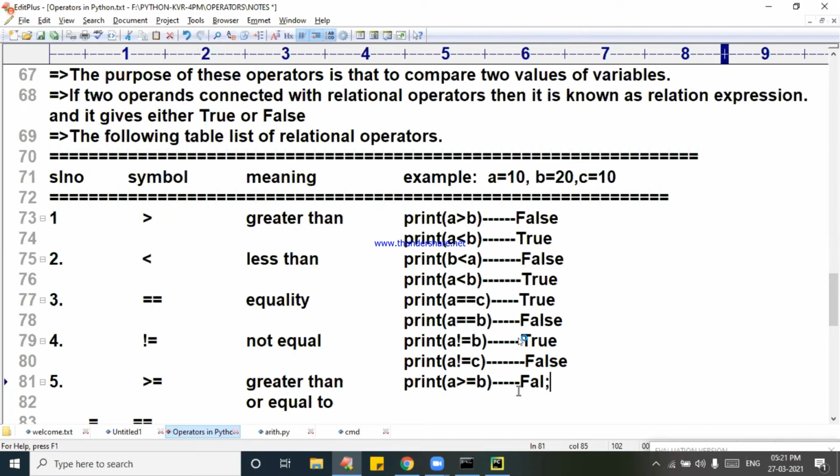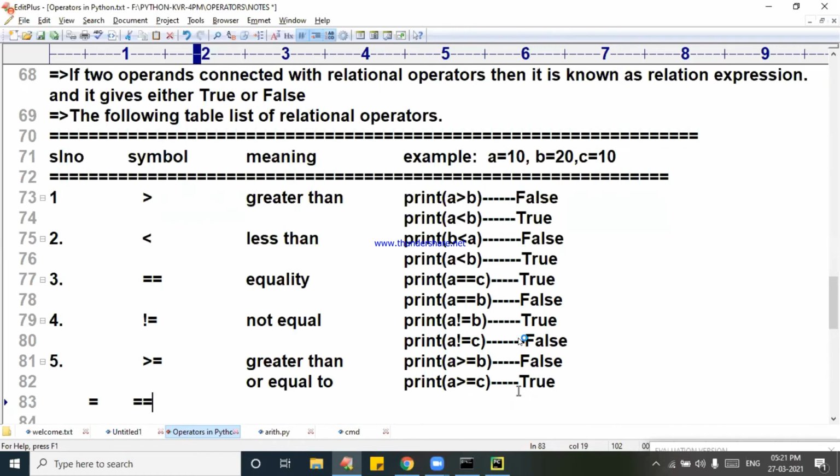False. Next line I am writing. Print A greater than or equal to C. What is that now? It is true. They are very easy, nothing difficult.